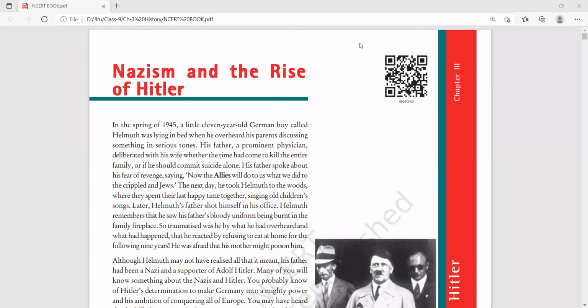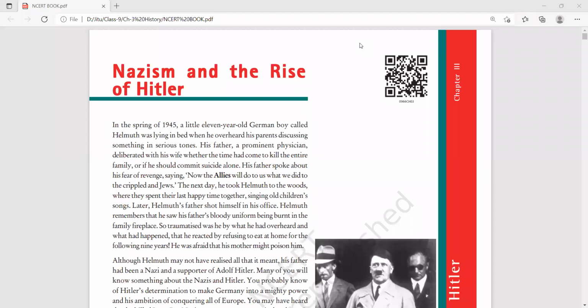First of all, we will start with the story of a person. After that, we will move to the First World War, because the First World War was the cause, the origin, of the Second World War. We will discuss this.